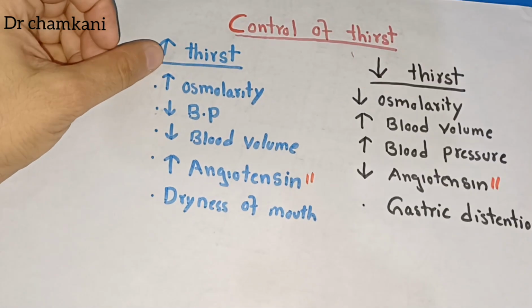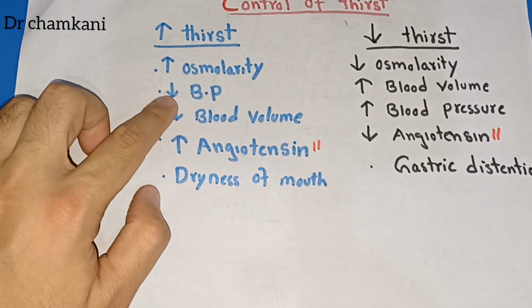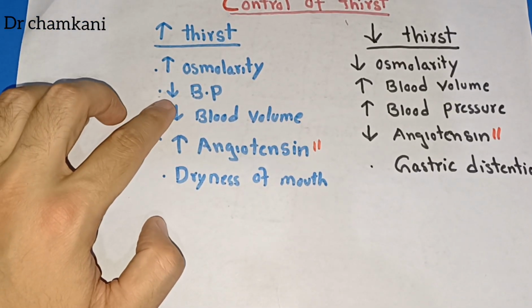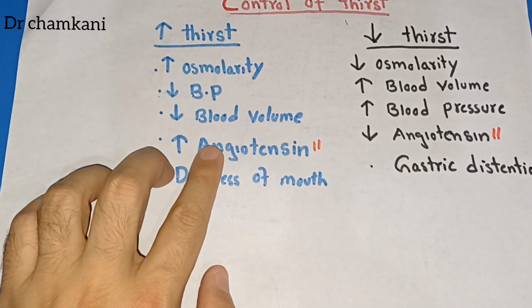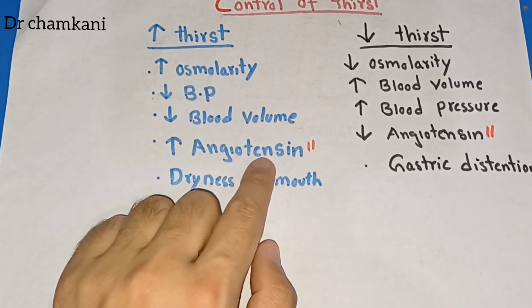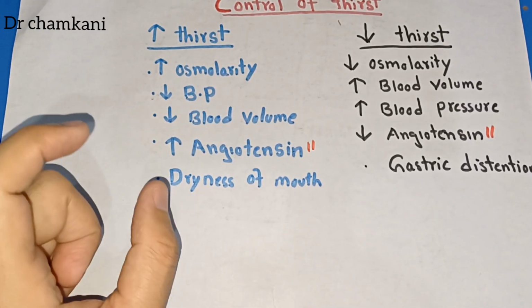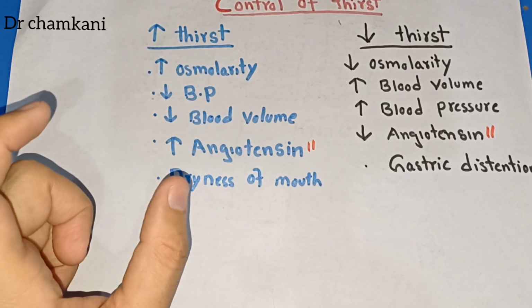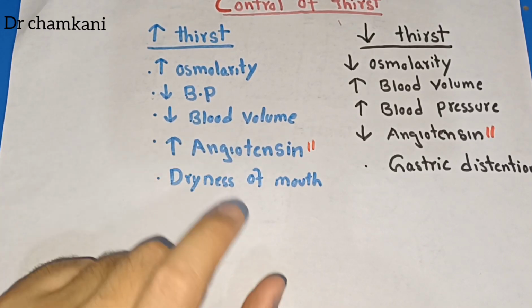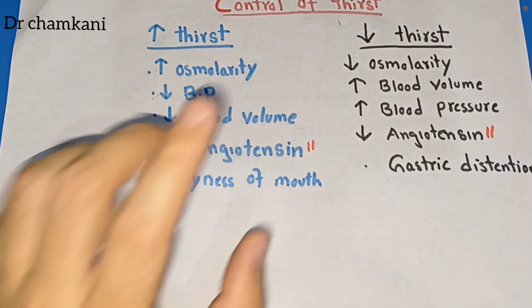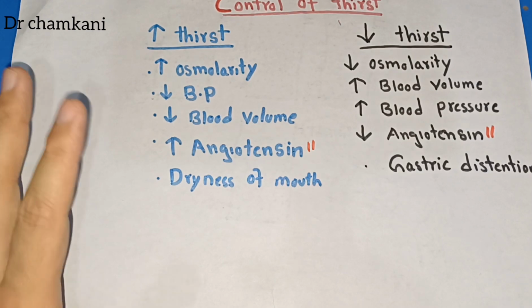The osmolarity may not change, but if there is a decrease in blood pressure or blood volume, it will lead to an increase in angiotensin 2, which then acts on the thirst centers in the brain, stimulates the thirst mechanism and leads to drinking water.